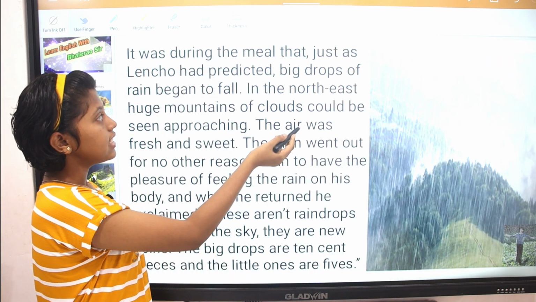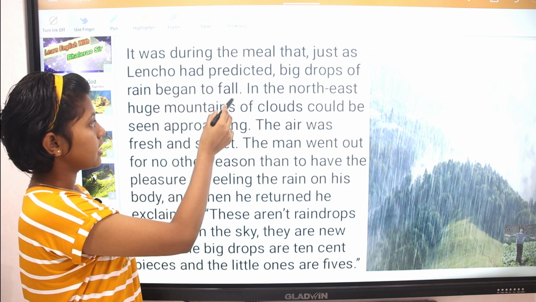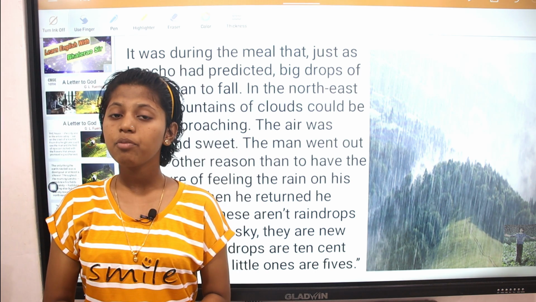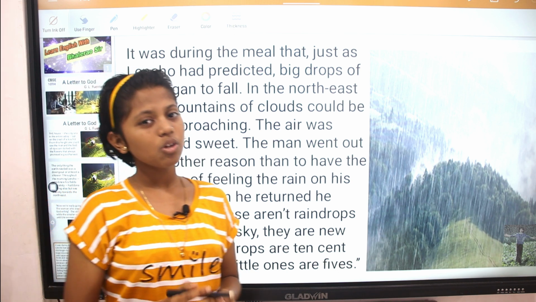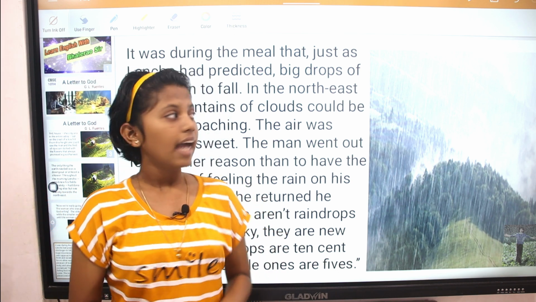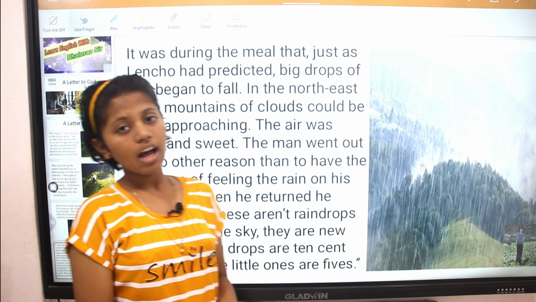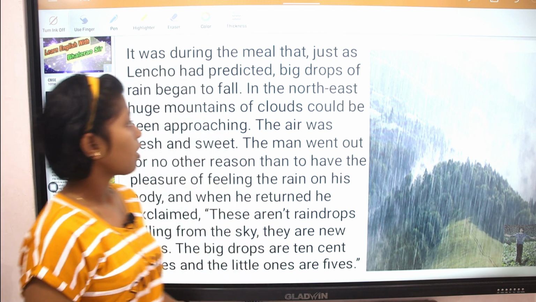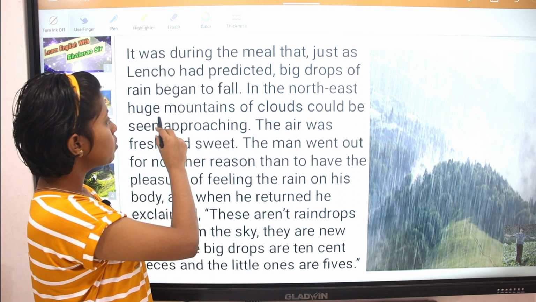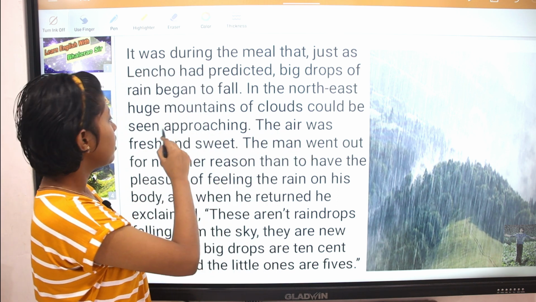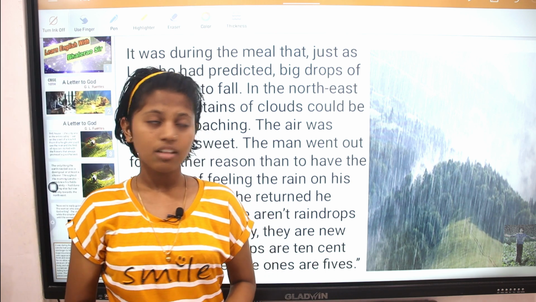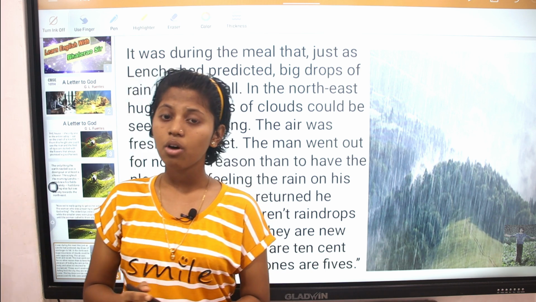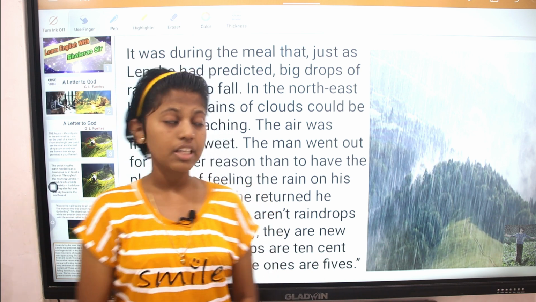It was during the meal that, just as Lencho had predicted, big drops of rain began to fall. As we have seen in the previous paragraph, Lencho hopes for rainfall, and that's what happens here. When they were having their meal, exactly at that time, rainfall started to pour down. From the northeast, huge mountains of clouds could be seen approaching. As said earlier, from the northeast side of the sky, huge rainfall clouds were approaching towards his field.